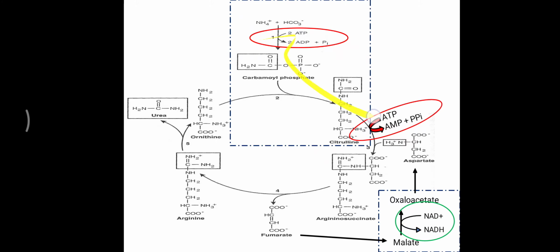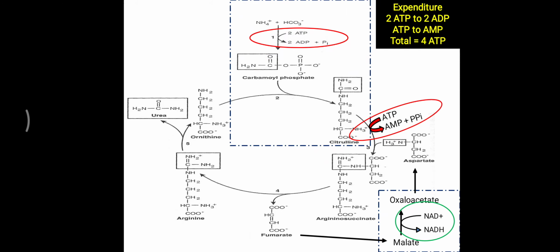So these two steps, the first step and the third step, lead to the utilization of ATP, meaning a total of 2 plus 2, 4 high energy bonds are utilized. So that is called expenditure. In the first step, 2 ATP are converted into 2 ADP. In the third step, 1 ATP is converted to the AMP level, meaning 2 high energy bonds. Total 4 ATP are utilized for the urea cycle.